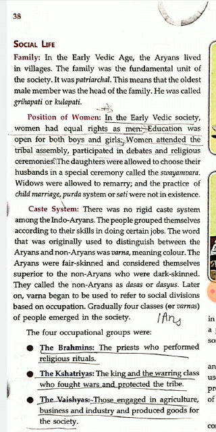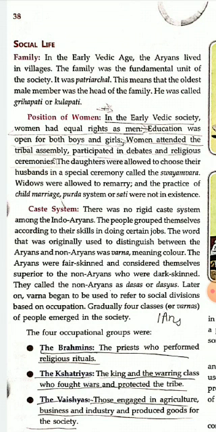So this is about family during the early Vedic period. Now we move on to the position of women. In the early Vedic society, women had equal rights as men. So during the early Vedic period, women and men enjoyed equal rights. Education was open for both boys and girls. So both boys and girls had access to education.